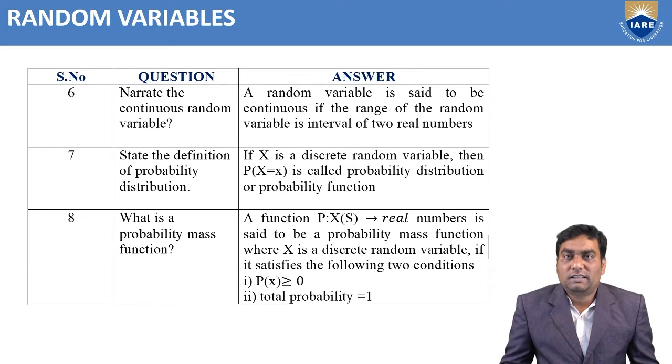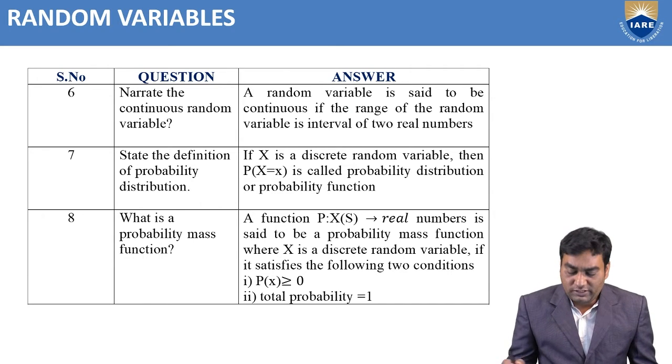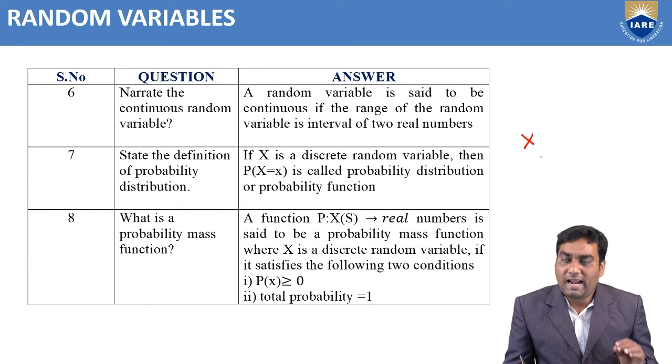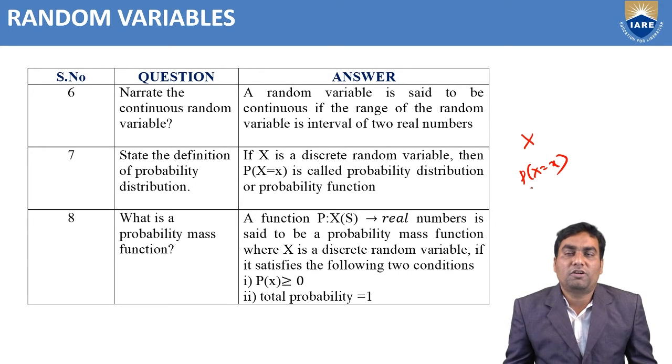What is the definition of probability distribution? If X is a discrete random variable, meaning the range of the random variable is finite, then the probability of getting a number of successes is called the probability distribution or probability function.